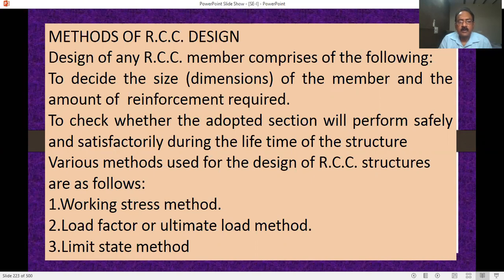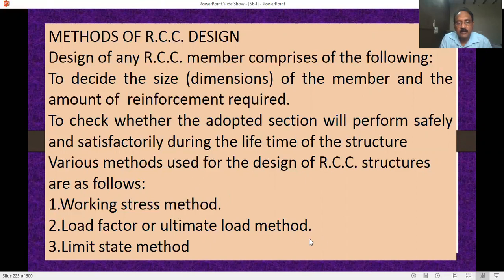Here there are three methods. First one is the working stress method. This is one of the oldest methods, an outdated method. Then the load factor or ultimate load method, and the limit state method. See, we have three methods in design of RCC structures to decide the size and dimensions of the member and the amount of reinforcement required. What are those methods? Working stress method, ultimate method, limit state method.